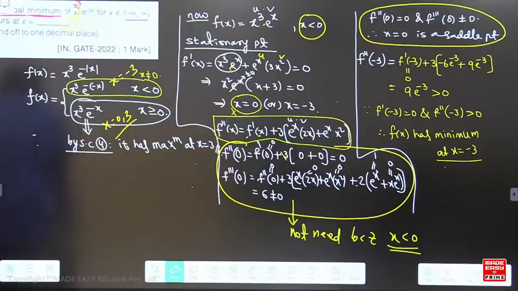Sir, when the range is given as minus infinity to infinity, the global maxima, minima is the same as a local maxima, minima, because we can't consider minus infinity as a closed interval. Yes, Dhruv Chatter, you are right.